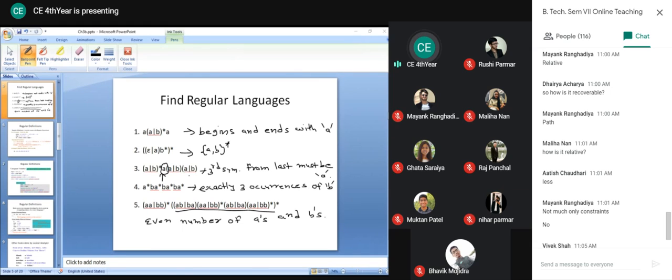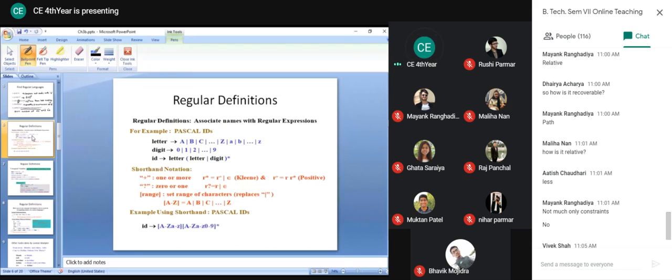So now we'll extend our discussion: from the regular expression, how we'll generate the regular definition. Because you know regular language and regular expressions. But from this we can generate a regular definition. So regular definition is nothing but we are associating a name with the regular expression.